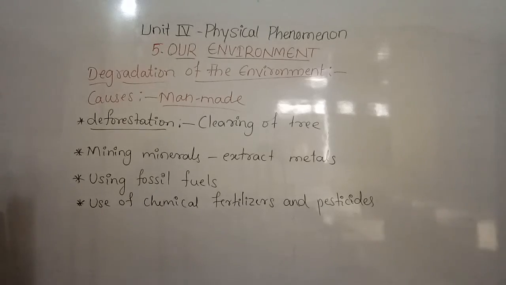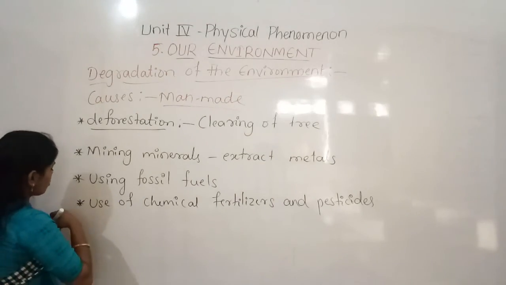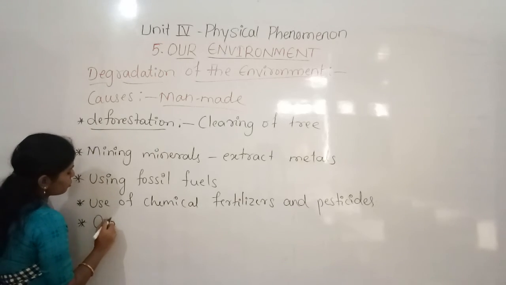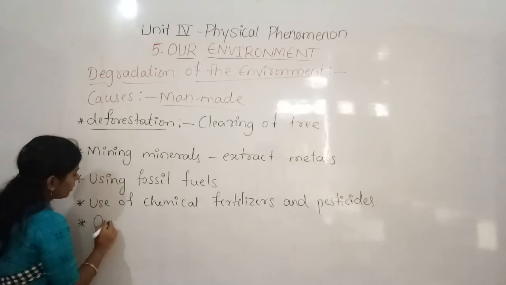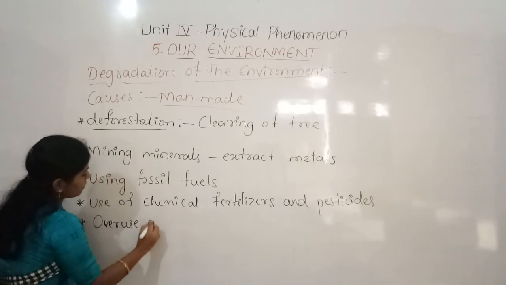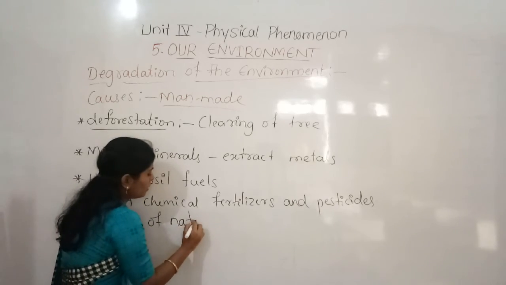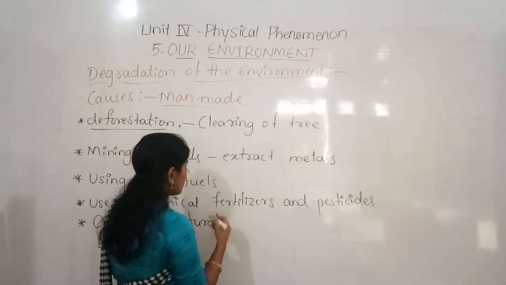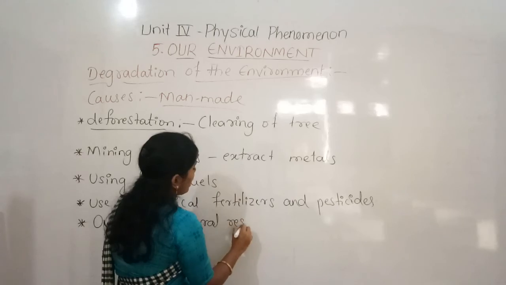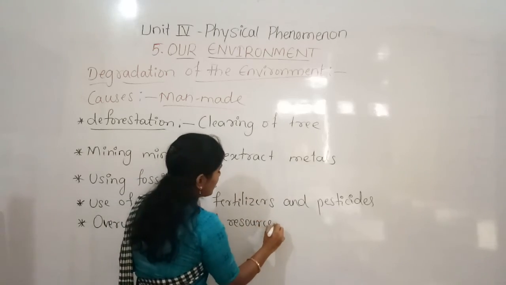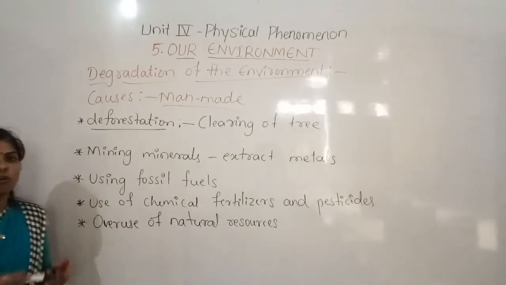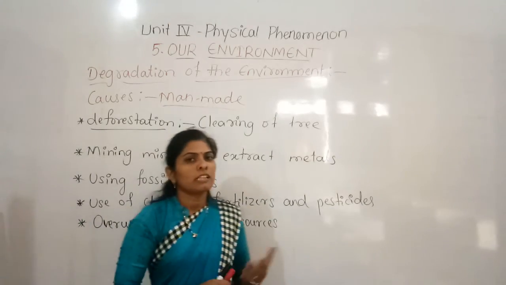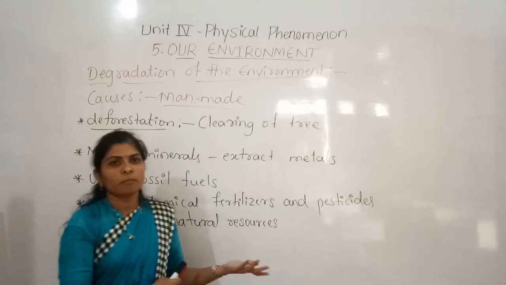And also overuse of natural resources. That may be anything, but if you overuse natural resources, either plants and animals or crude oil, ores, anything, they will be reduced in numbers.